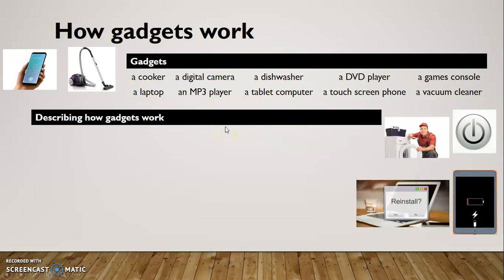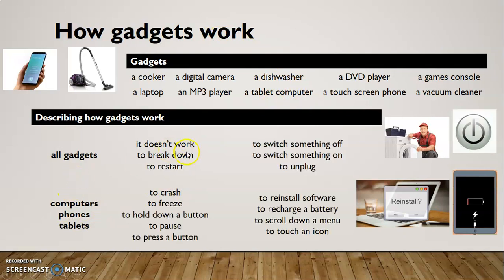Describing a gadget. Now, these are all problems with the gadgets. Some words we have for all gadgets: it doesn't work. The cooker doesn't work. Or some are just for computers, phones, tablets. When we say it's crashed, a computer crash, it means the same as doesn't work, but it's only for computers. So this language appeared in the book. Break down, similar to doesn't work. Restart, turn it on and off. Switch something off, switch something on. Unplug, so take the electricity from the wall.